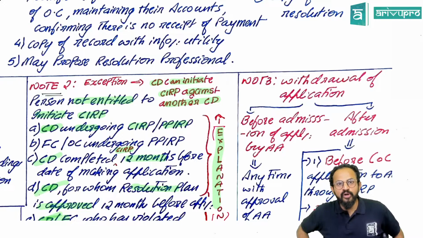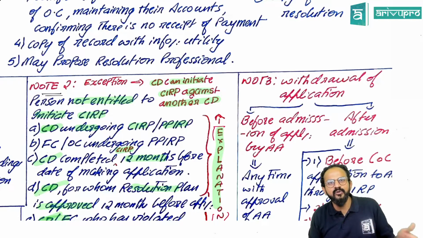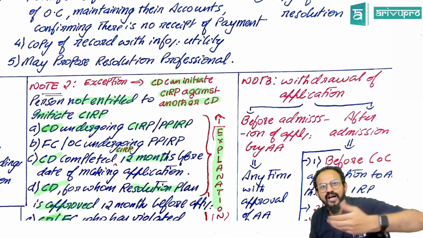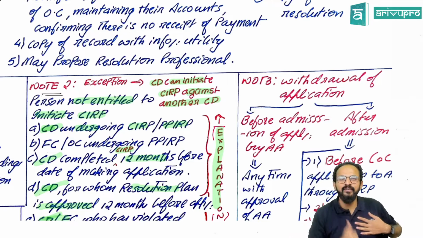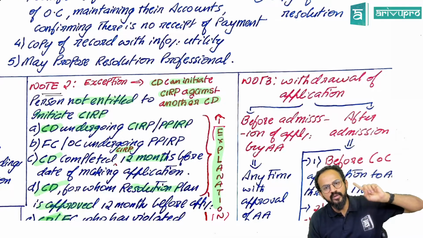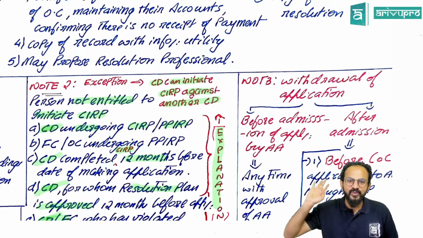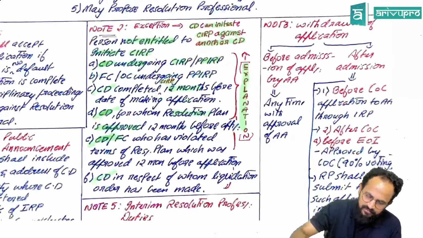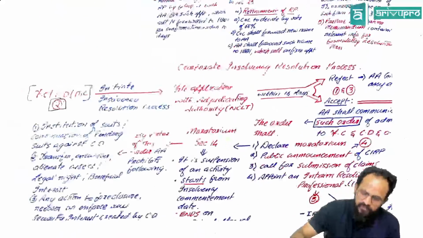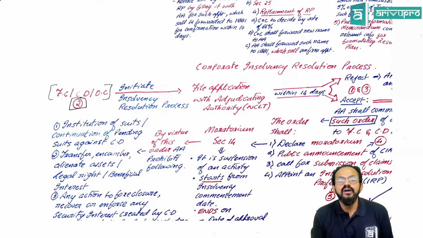So what does this note actually prohibit then? You cannot again initiate on yourself if you have completed within 12 months. So Kingfisher cannot go and ask for CIRP on its own. But you can go and ask for others if you have to recover money from them. So one CD can initiate a CIRP against another CD. This is valid. That is the meaning of this note. Is this clear, people? So, sir, who can initiate a corporate insolvency resolution process? A financial creditor, a corporate debtor, an operational creditor, subject to note 2.